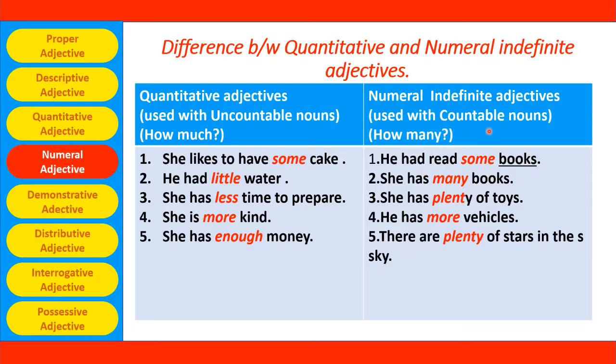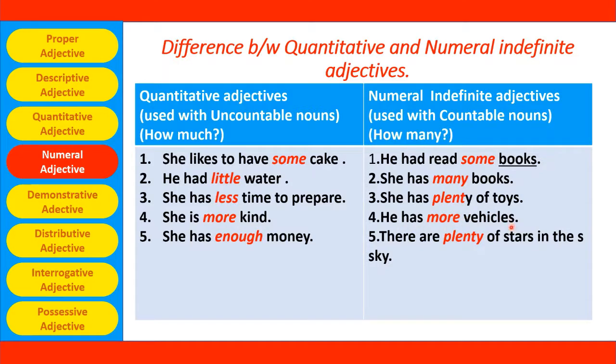Now let's see the examples for indefinite adjectives which are used with countable nouns. He had read some books. Here some is a numeral indefinite adjective, and books are countable nouns. She has many books. Again many is an indefinite numeral adjective and books are countable nouns. She has plenty of toys. Plenty is a numeral indefinite adjective which is not specific, but toys are again countable nouns.